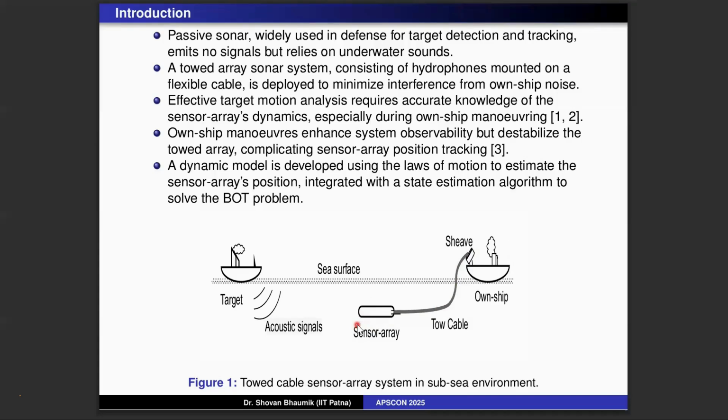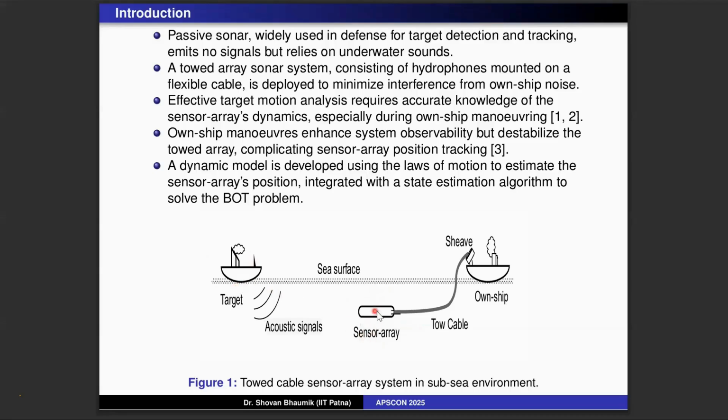Now the interesting thing is that when it is inside the water, it can measure. But sometimes the own ship is turning or taking a maneuver. Imagine the tail of a kite: if the kite changes its position, the tail changes its position. So if the own ship is taking a maneuver, the tow cable will also not follow the own ship path. Then what will be the position of the sensor, so that we can easily determine the target motion?